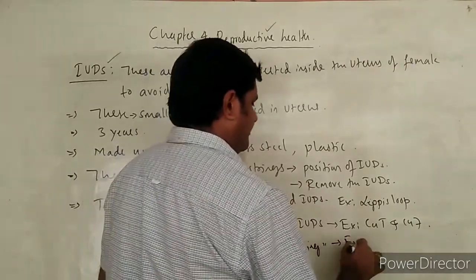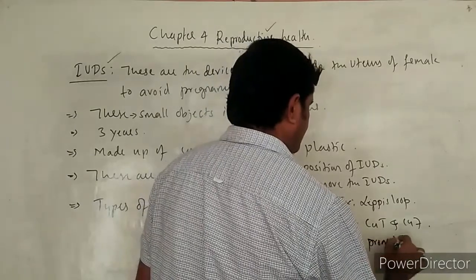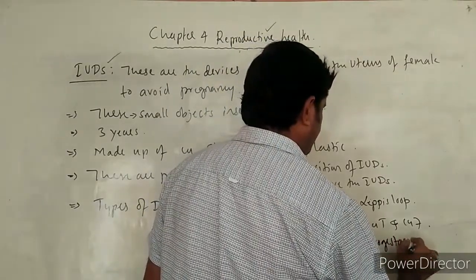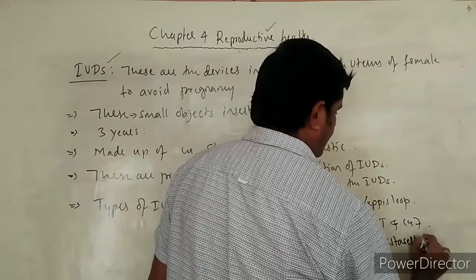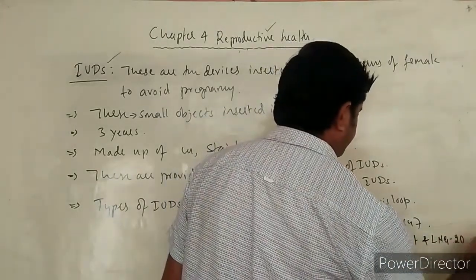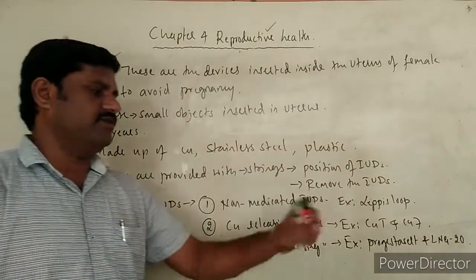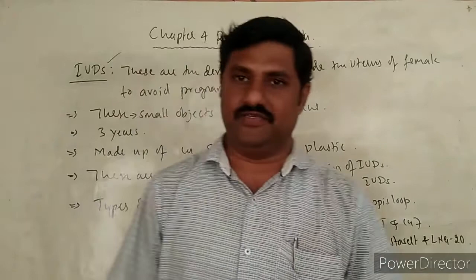The best examples for this one are Progestasert and LNG-20. So these are the best examples for hormone releasing IUDs.